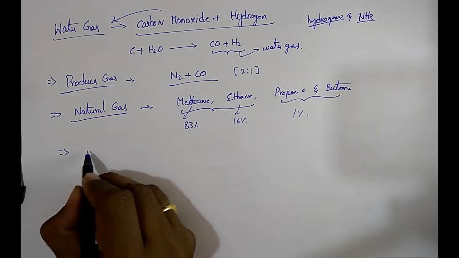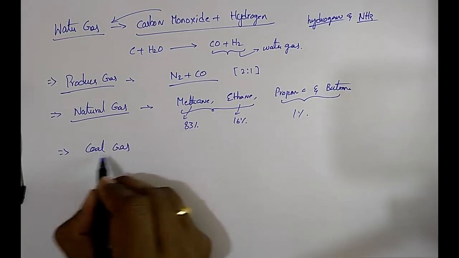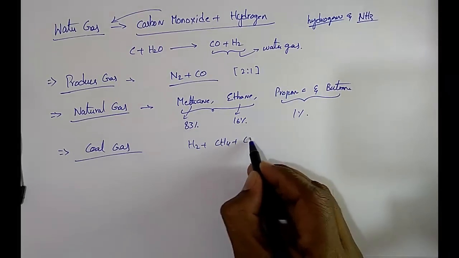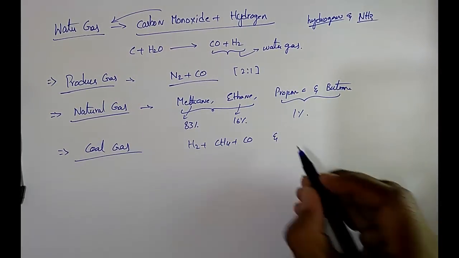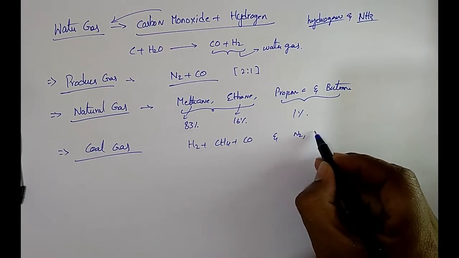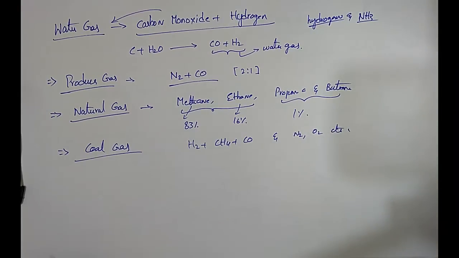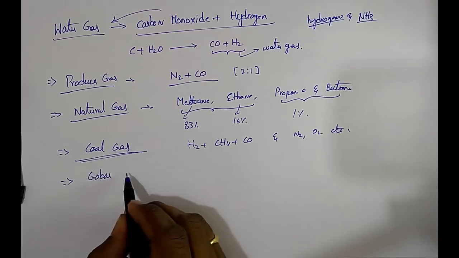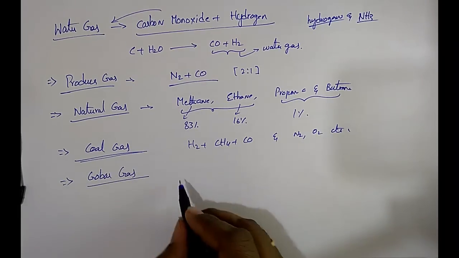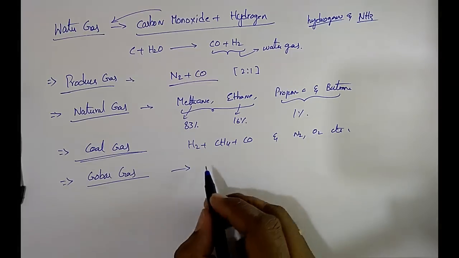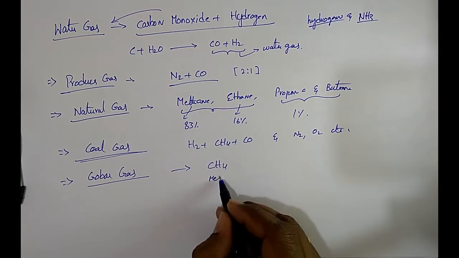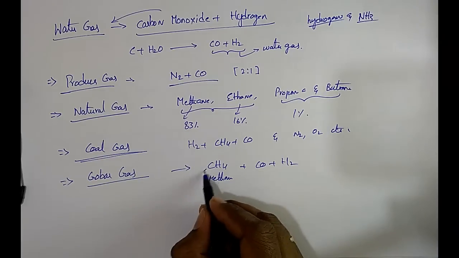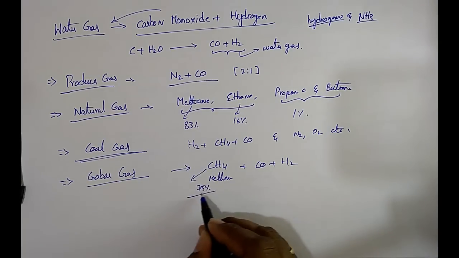And the next one, coal gas. It is the mixture of hydrogen, methane, carbon monoxide, and also some gases, that is nitrogen and oxygen, etc. And the next one, gobar gas. It is the combination of methane plus carbon monoxide plus hydrogen. In this, nearly 75% is methane.